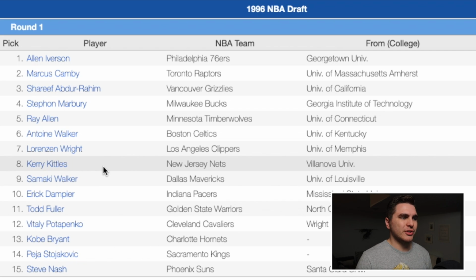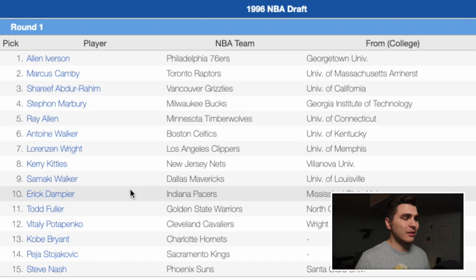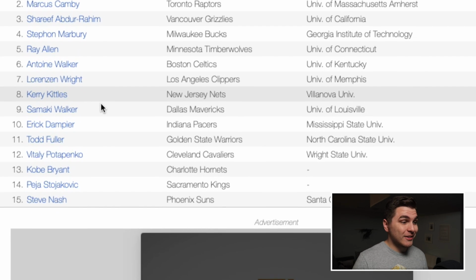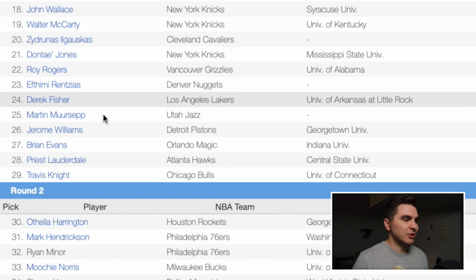Also figured I'd mention there were some other pretty good names I didn't draft. Kerry Kittles probably could have been in there over Derek Fisher. There's an argument. Eric Dampier actually played quite a bit in the NBA. You know what? Actually, those are pretty much the only other 2 names. Yeah, I picked the right 13, I think.